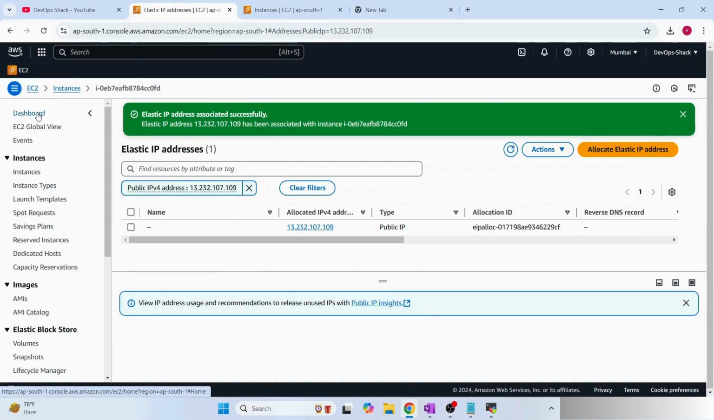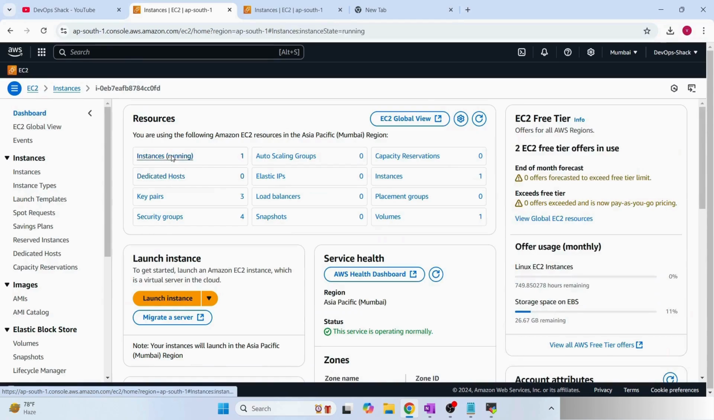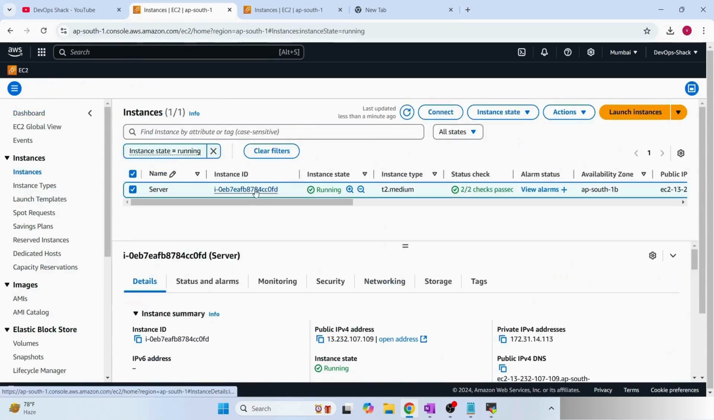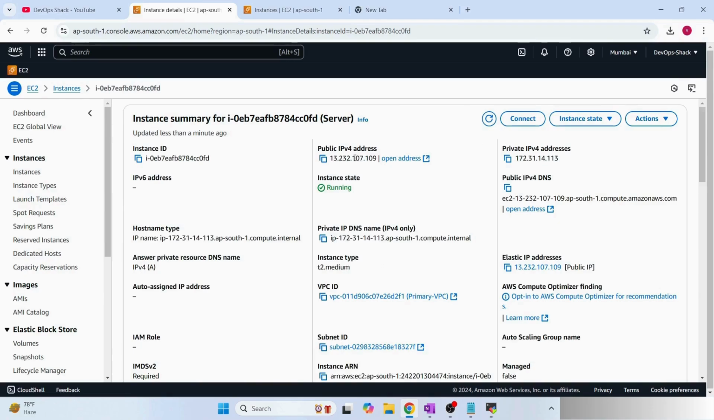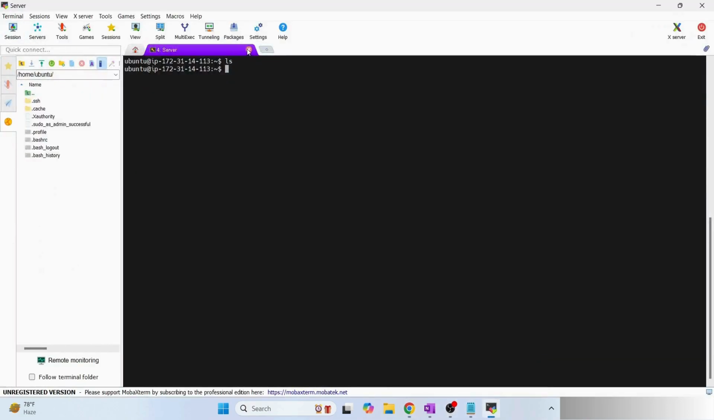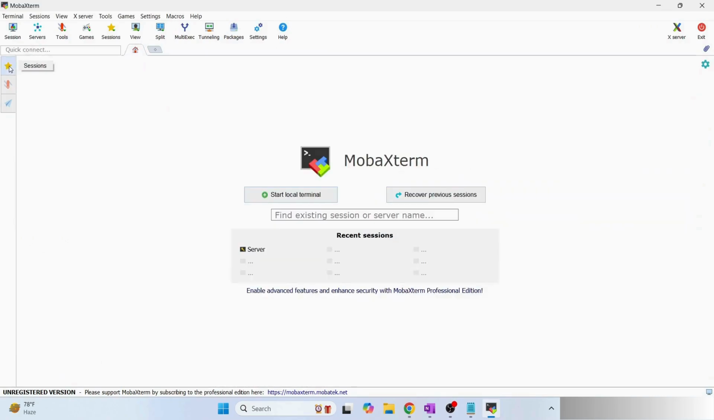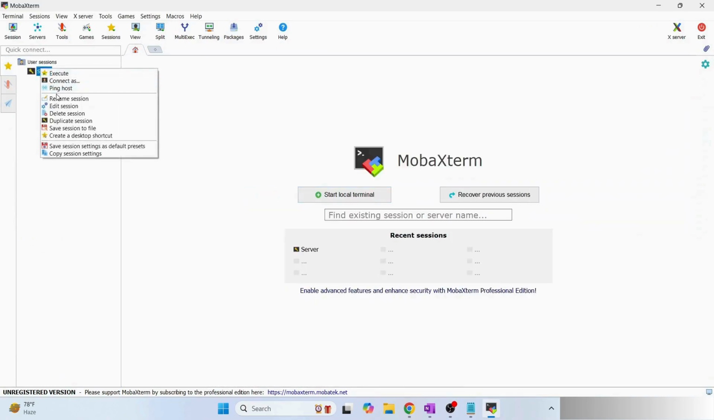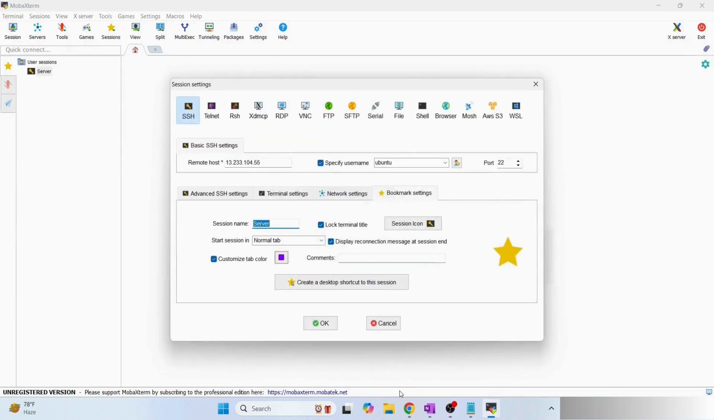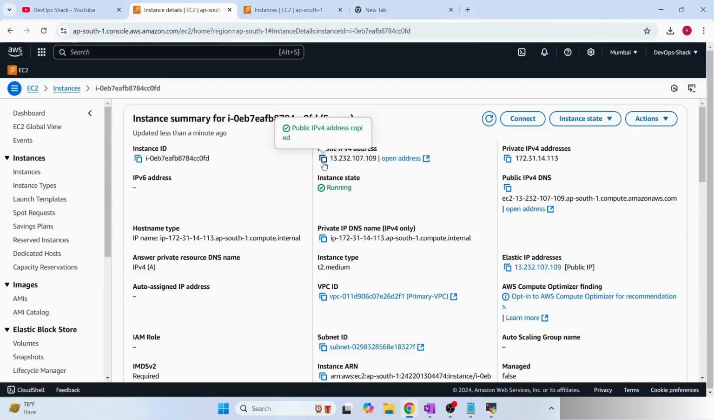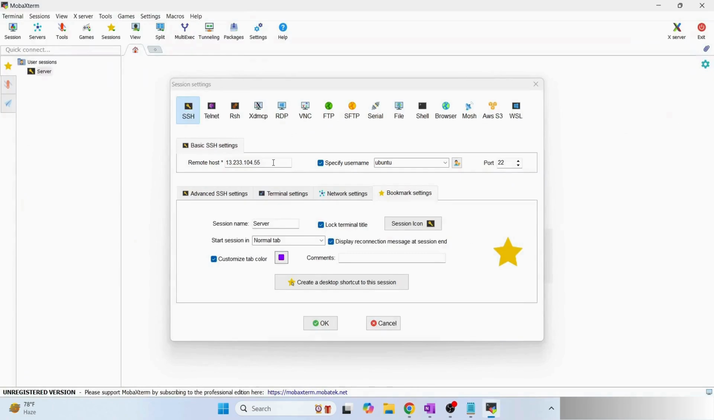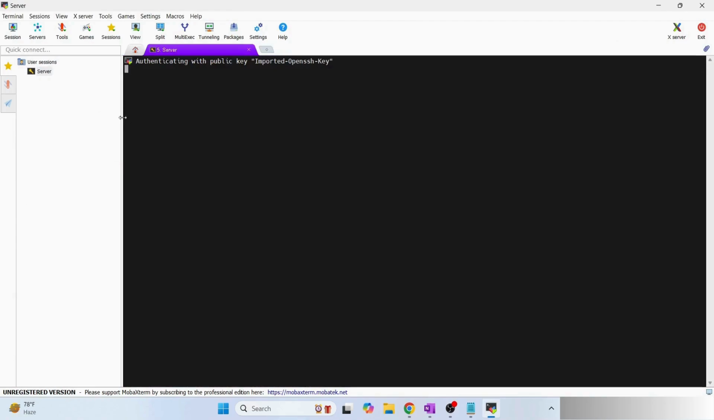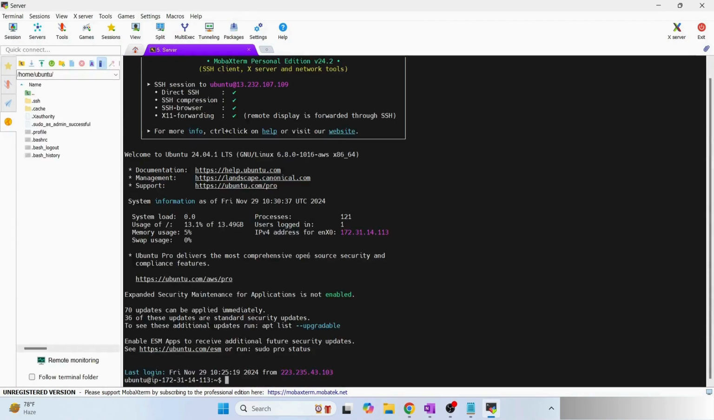Okay, and now we can go to the dashboard, click on instances running, click on open this, and now the IP address has been changed to 107.109, right? Correct. And if I open this, let me rename this session and change the IP address to the one that we just associated, and now paste this. Okay, so now we are connected, and now we have the new IP address.